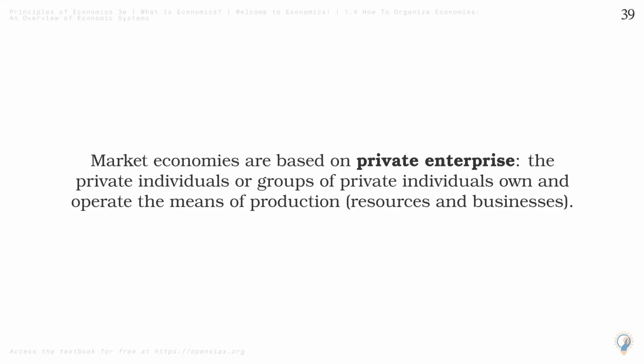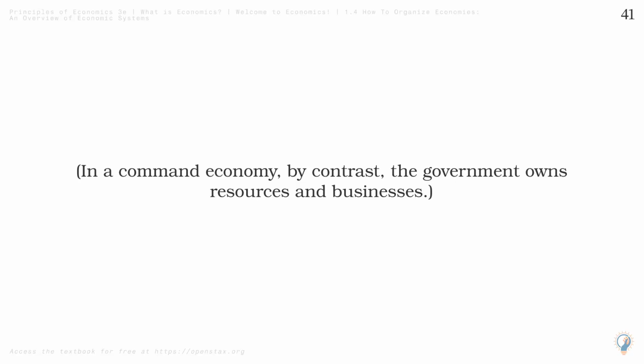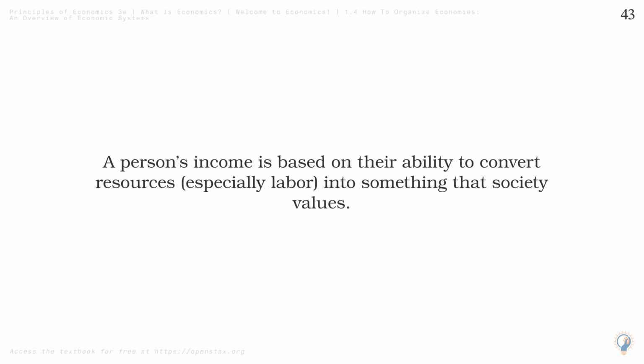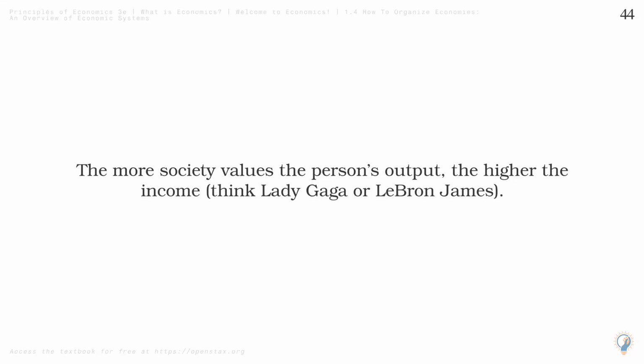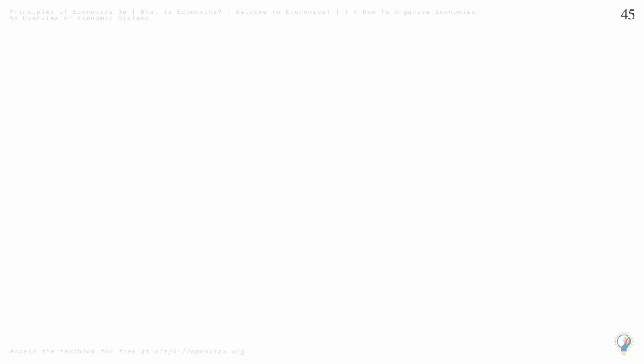Market economies are based on private enterprise. The private individuals or groups of private individuals own and operate the means of production, resources, and businesses. Businesses supply goods and services based on demand. In a command economy, by contrast, the government owns resources and businesses. Supply of goods and services depends on what the demands are. A person's income is based on their ability to convert resources, especially labor, into something that society values. The more society values the person's output, the higher the income. Think Lady Gaga or LeBron James. In this scenario, market forces, not governments, determine economic decisions.